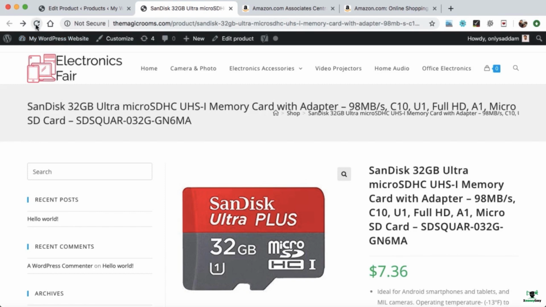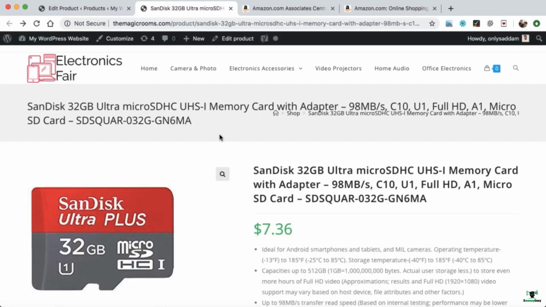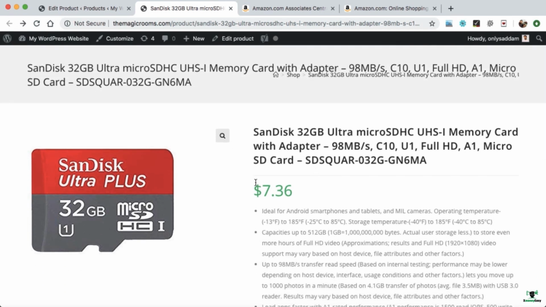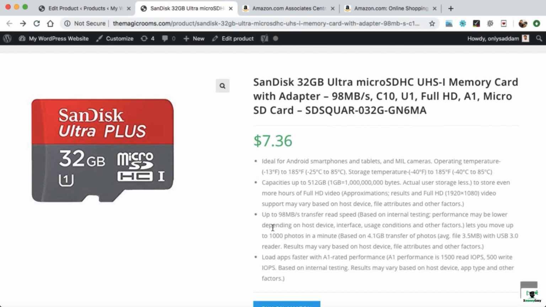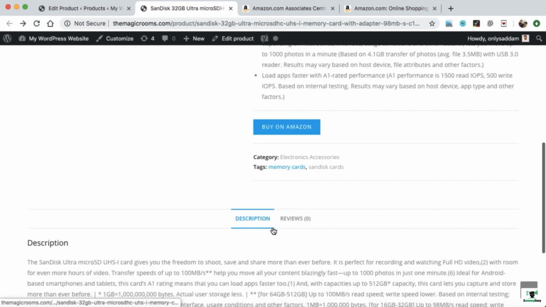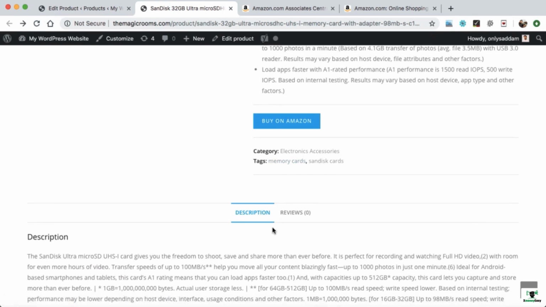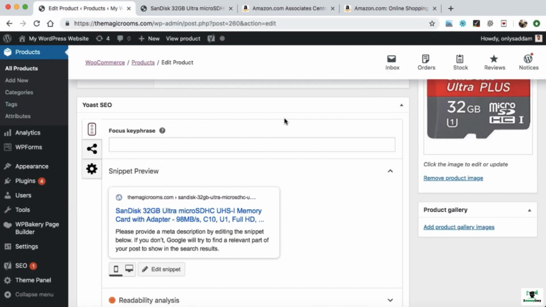Now let's refresh our front page once again. Here we go. We can see that the sidebar has been successfully removed. So in this way, you can create an Amazon affiliate product on your website. Now in the upcoming lecture, we'll be doing some on-page SEO of this product by using this Yoast SEO plugin section. Thank you very much.